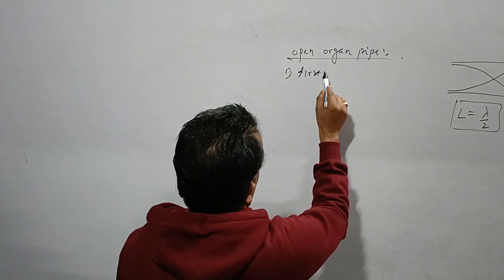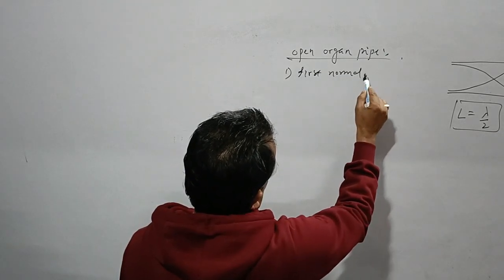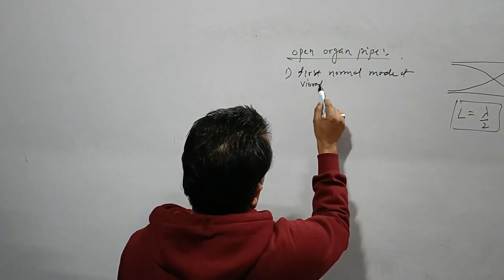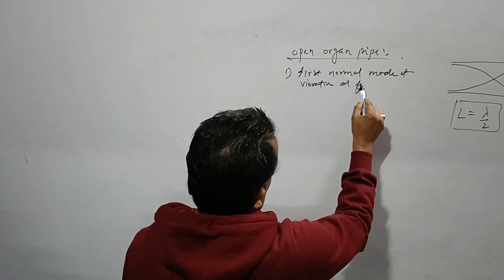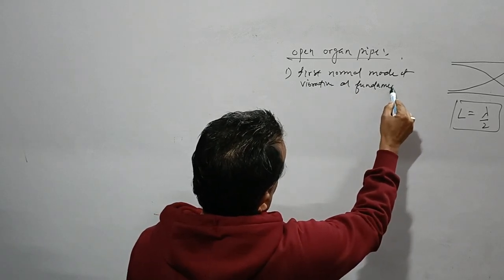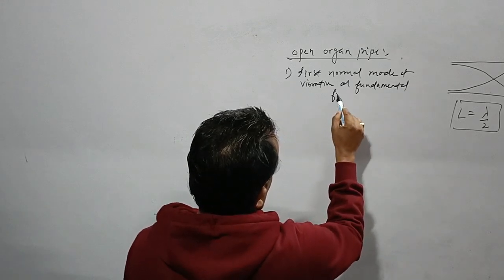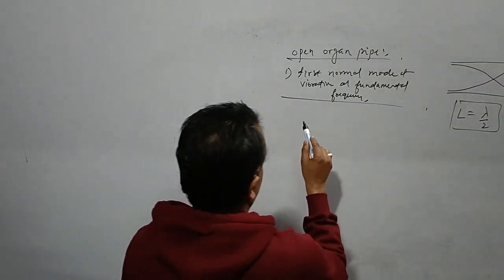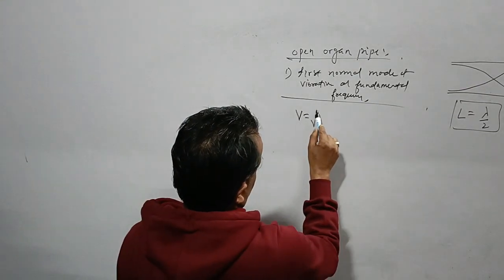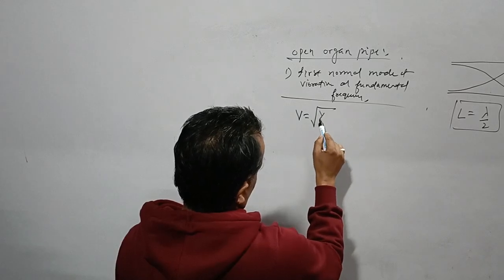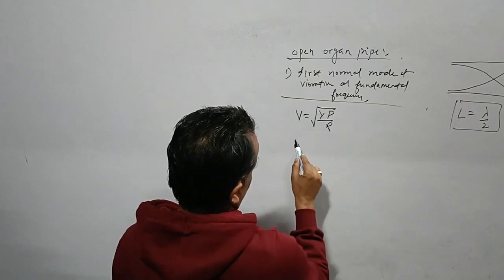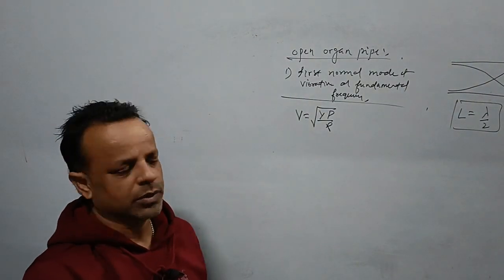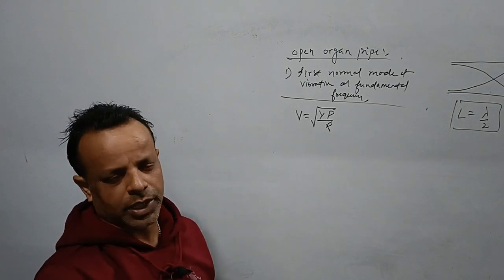See what we are getting. We know that the velocity of sound in air is V equal to root over gamma p by rho, where gamma is the ratio of Cp upon Cv, p is the atmospheric pressure, and rho is the density of the gas.